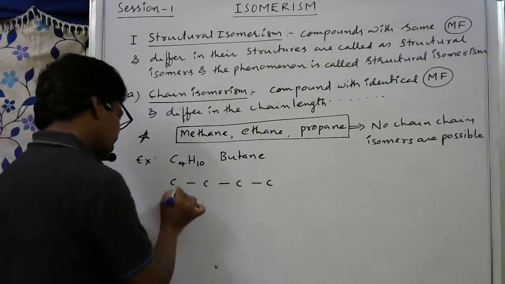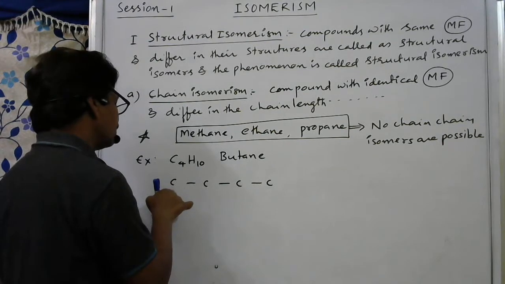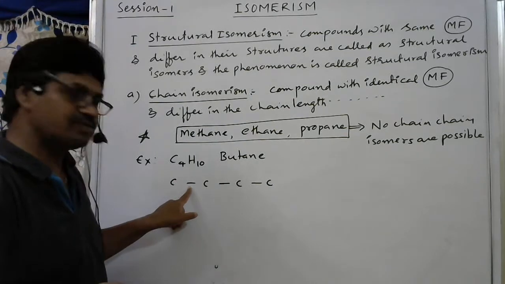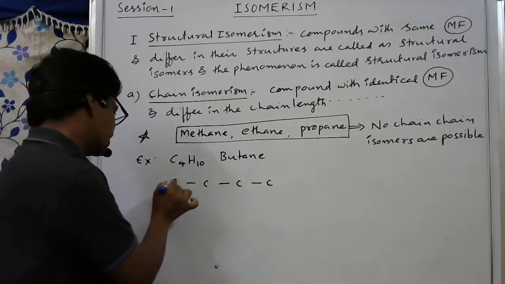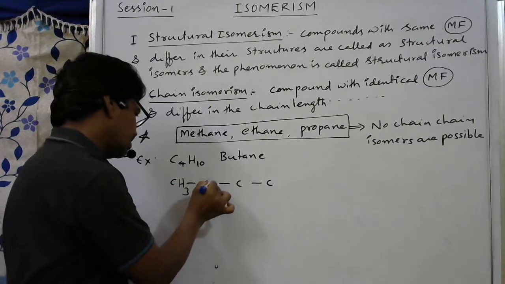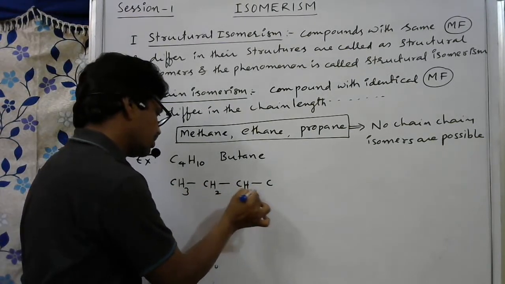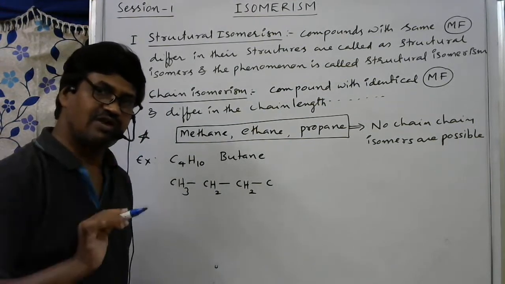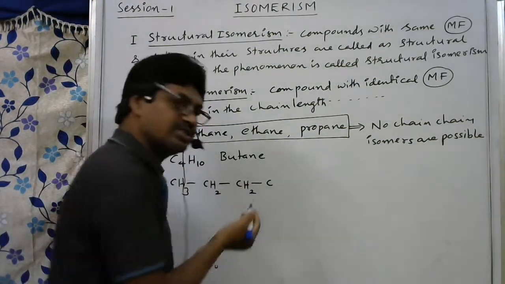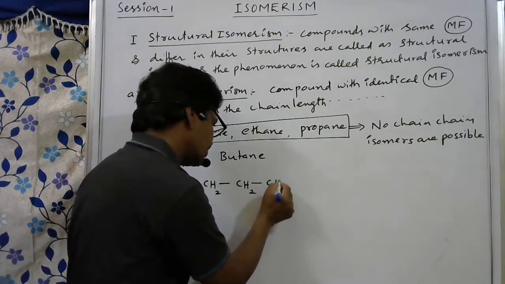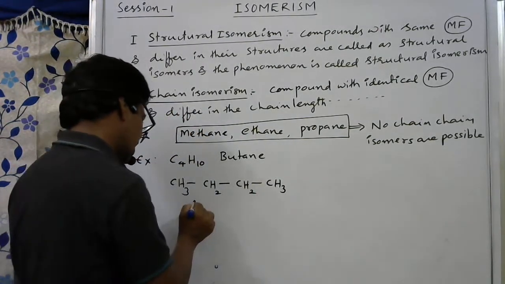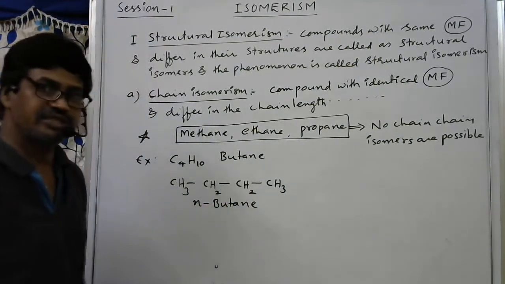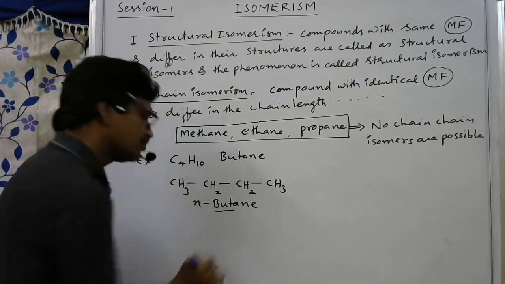This is n-butane. Now we have to fill up the hydrogens. Carbon valence is four. Here only one bond is present, so the remaining three valences are with hydrogens. See, H3 I am writing here, H2 here, H2 here, because already there is one bond on each side, so it requires only two hydrogens. One hydrogen is one valency, because hydrogen is a monovalent atom. Here only one bond is there, so it requires three hydrogens. So this is n-butane, meaning normal butane or straight chain butane. Here the root word is but, meaning a 4 carbon chain.